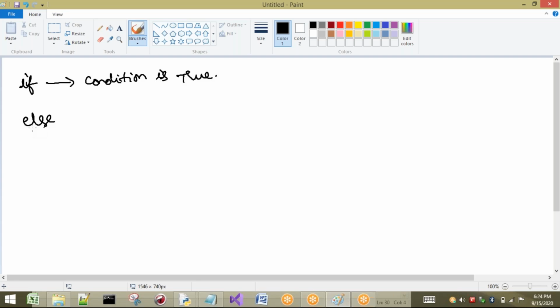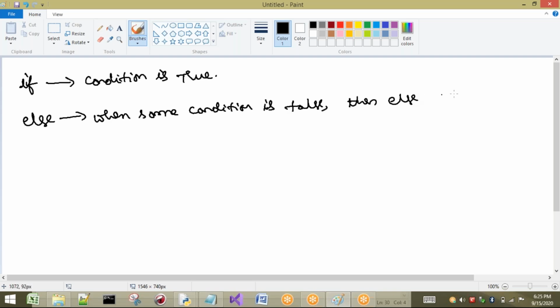Now I am going to take one statement that is called else. Only this statement will be executed when some condition is false. You have to observe this one. When some condition is false, then only the else will be executed.